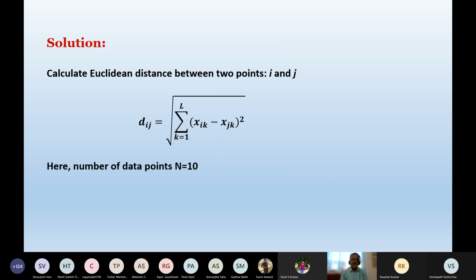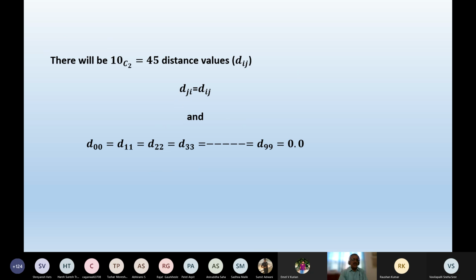So we try to find the Euclidean distance between two data points i and j. So dij is the square root of the summation over k equals 1 to L of (xik minus xjk) squared. Here the total number of data points is 10. So how many such distance values will we get? Very simple, 10C2. You know permutations and combinations. 10C2 is 45. So that many distance values are available.